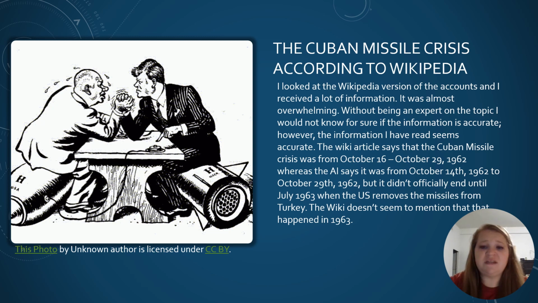The Wiki article says that the Cuban Missile Crisis was from October 16th to October 29th, 1962, whereas the AI says it was from October 14th, 1962 to October 29th, 1962. But it didn't officially end until July 1963 when the U.S. removes the missiles from Turkey. The wiki doesn't seem to mention that happening in 1963.